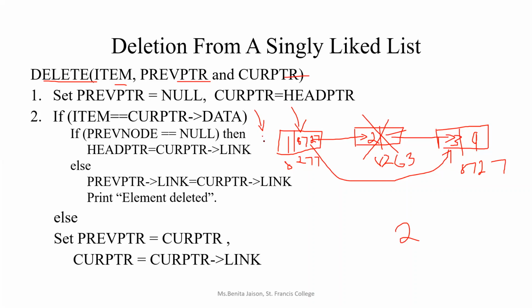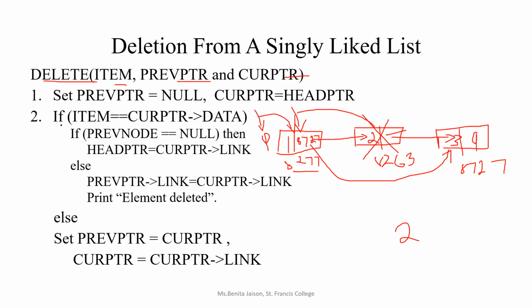Initially previous pointer is pointing to null and current pointer is pointing to the head pointer, which is nothing but the address of the first node. After that, if you are not finding the item as the data of the current node, we have to traverse to the next node. How to do the traversal? You know the traversal code: previous pointer equal to current pointer, current pointer equal to current pointer link. So if you are not finding the item in the first node data, you will move the current pointer to the second node and the previous pointer will be pointing to the first node.